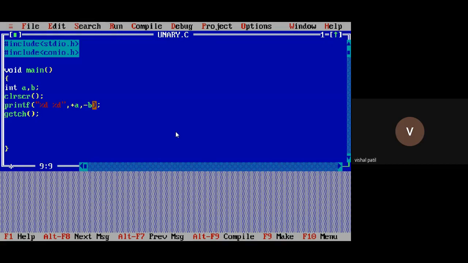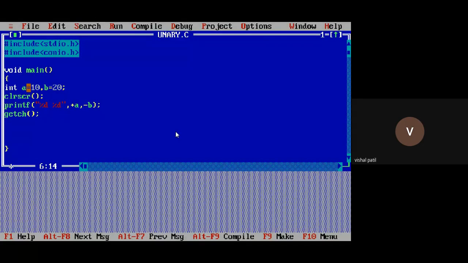What is it showing? It is showing a garbage value because I have not assigned any value to these variables. Either you can assign values here or you can take the input through the scanf function, because the values displayed previously were garbage values, or you can say default values assigned by the operating system.